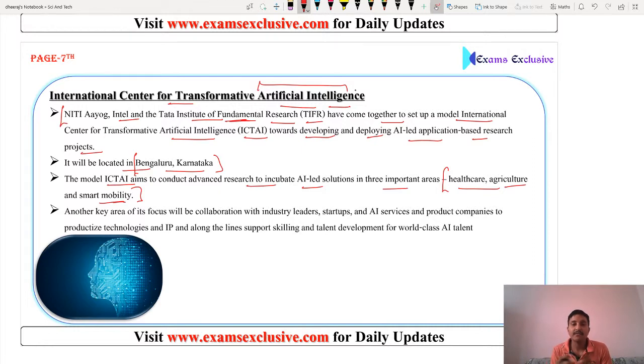Another key area of its focus will be collaboration of industry leaders, startups and AI services and product companies to productize technology and IP, and along the line support skilling and talent development for world-class AI talent. So you can say artificial intelligence in the modern era is a very important thing after internet.